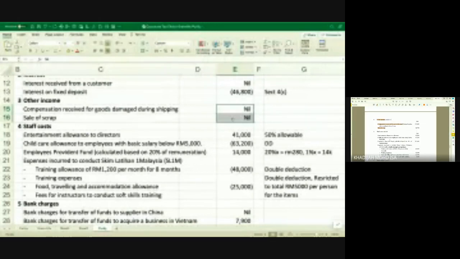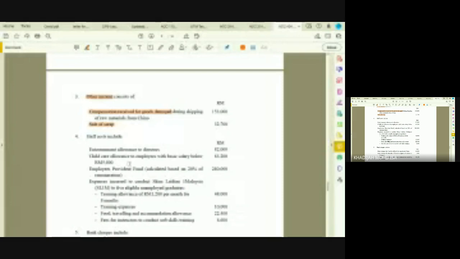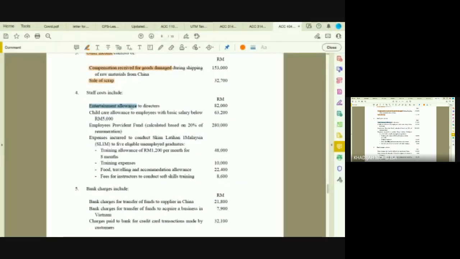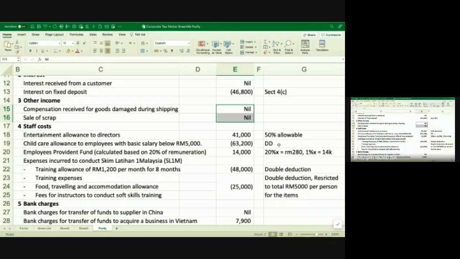Okay. Then you have staff costs, right? Entertainment allowance for directors. If you have entertainment allowance for directors, is that allowable? When talking about entertainment, there are two. One is 100% allowed, the other one is 50% allowed. 100% allowed means that everything is allowed, you don't have to do adjustment. But 50% allowed means that the other 50% you have to add back. So entertainment allowance to director, whenever you see allowance under entertainment, it is always 50%. So 82,000, it means that you have to add back the balance 50%, which is not allowed.